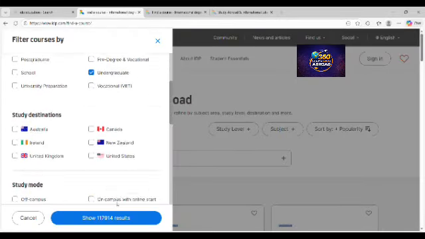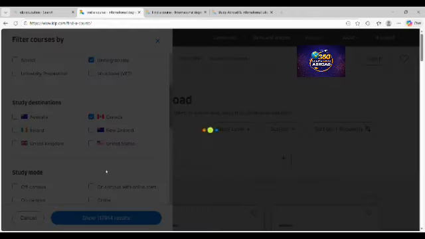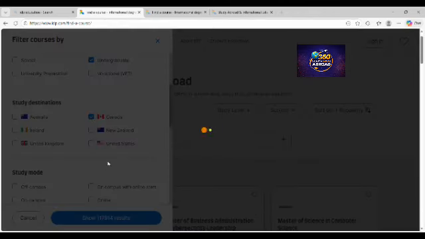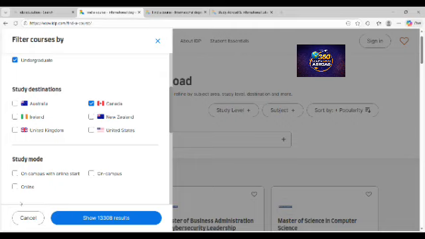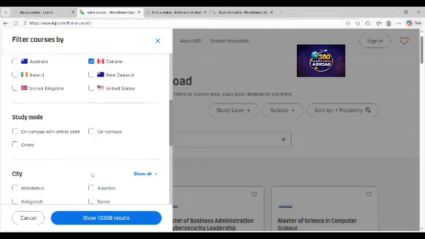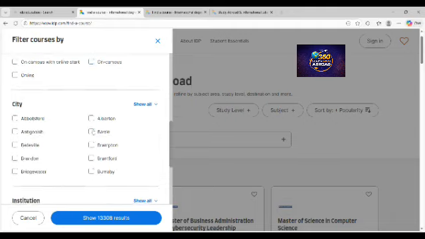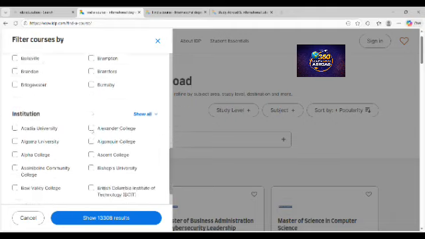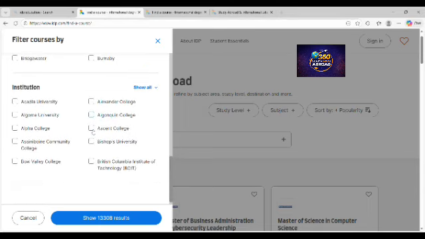So after I choose my undergrad, maybe my interest is Canada, so I'll choose Canada too. And then if you choose Canada, they have options whether you want to study on campus or off campus, right? So you have to decide whether you want to study on campus or off campus. Then you can also choose that. There are those who are working and then they want to study online. So those options are there. If you have any city in mind, or any university you want to go to directly, it's here. You can just check that.